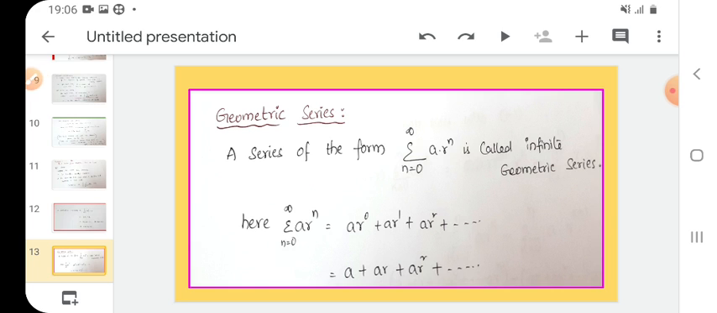Next, geometric series. Next class I will explain geometric series.